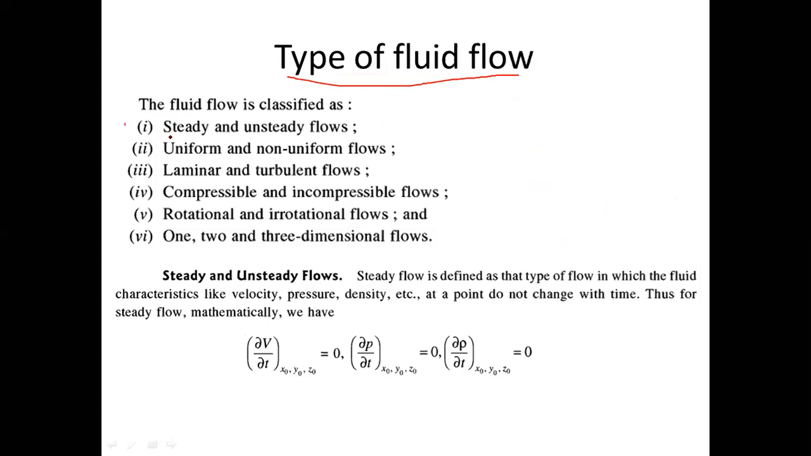The first category of fluid flow is called steady and unsteady flow. What are steady and unsteady flows? You can easily get an idea from the name itself. Steady means it should be independent of time. Whenever something is not changing with respect to time, that is called steady. Like nowadays we are steady in our places due to lockdown. So we are steady.